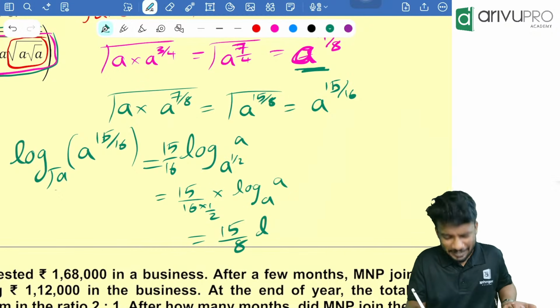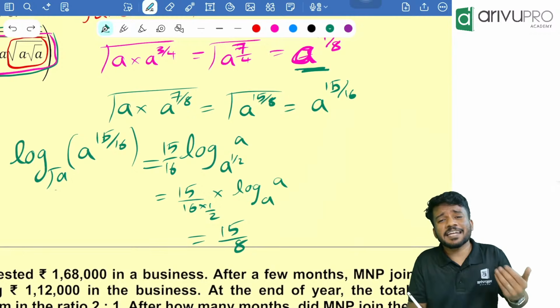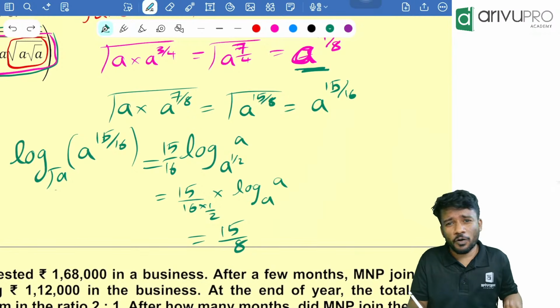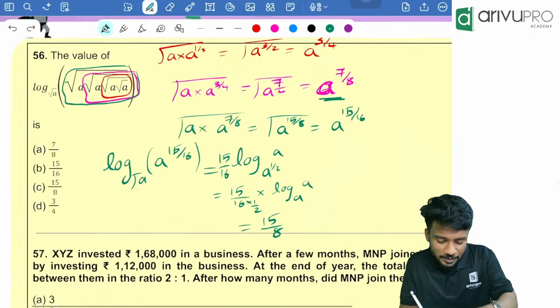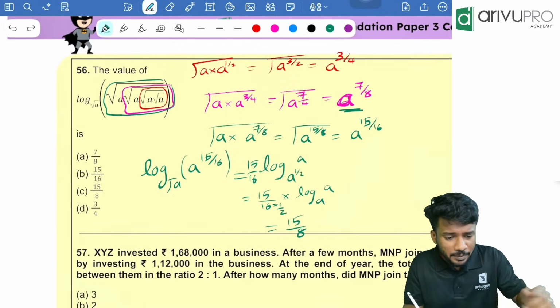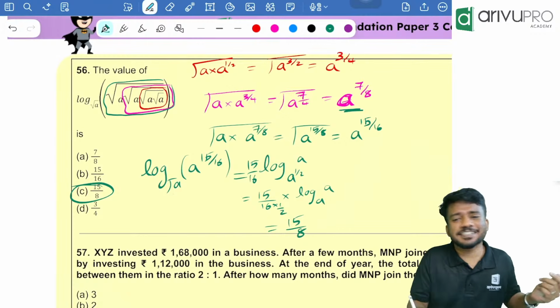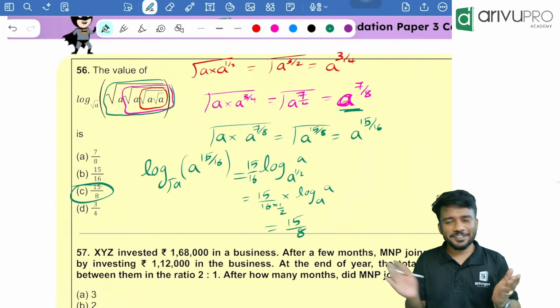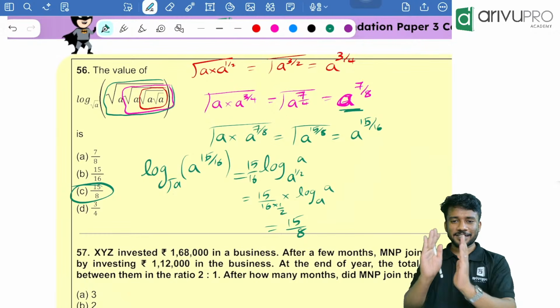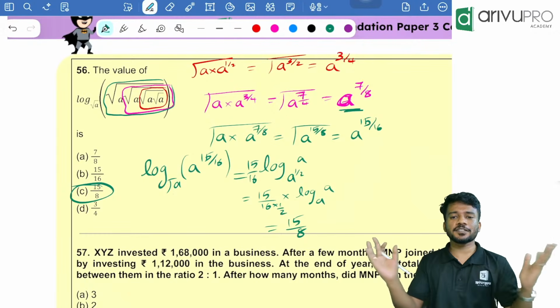Log of a divided by log of a is nothing but log of a to the base a, which is nothing but 1. So answer is what? 15 divided by 8. Option C is your answer. Very good question, right? If you are having trouble, just anyway, last question, right? You can rewatch it. The method is very simple, just substitution.